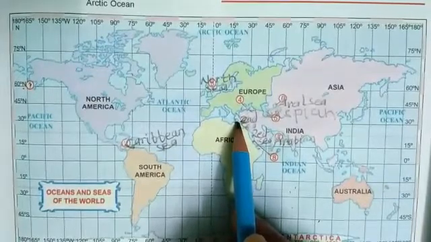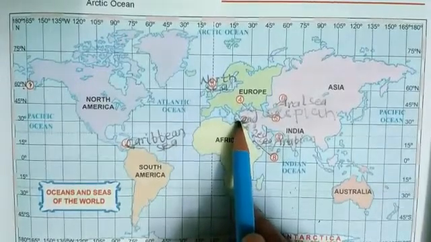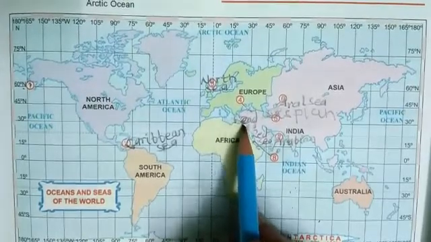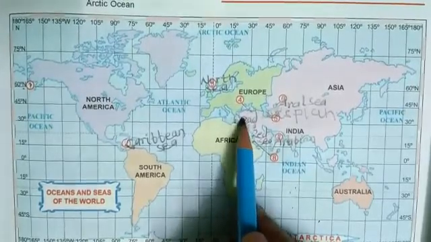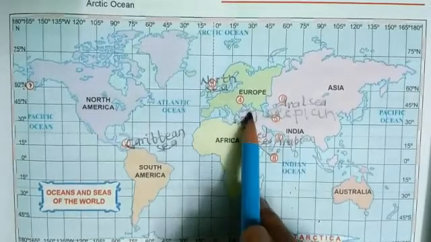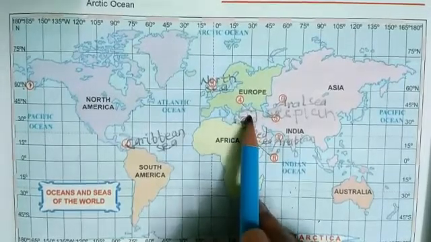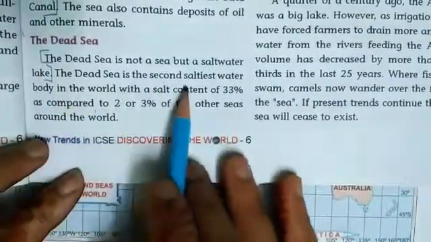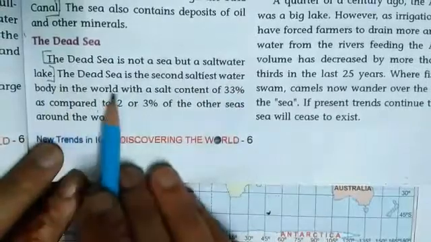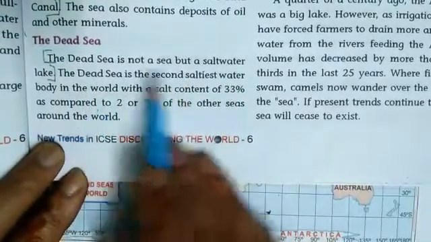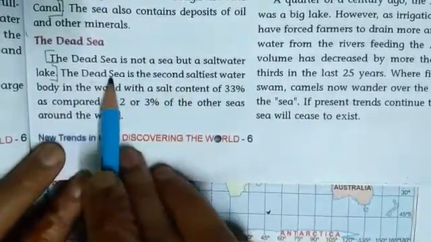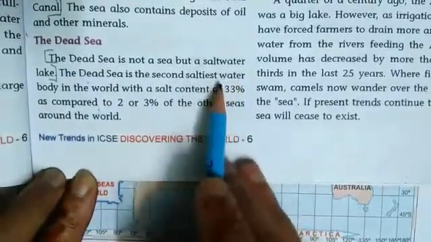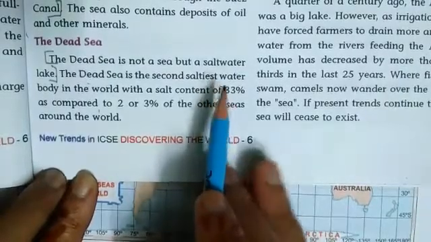Dead Sea is 423 meters below sea level, making it Earth's lowest elevation on land. The Dead Sea is the second saltiest water body in the world, while the saltiest sea is Red Sea.